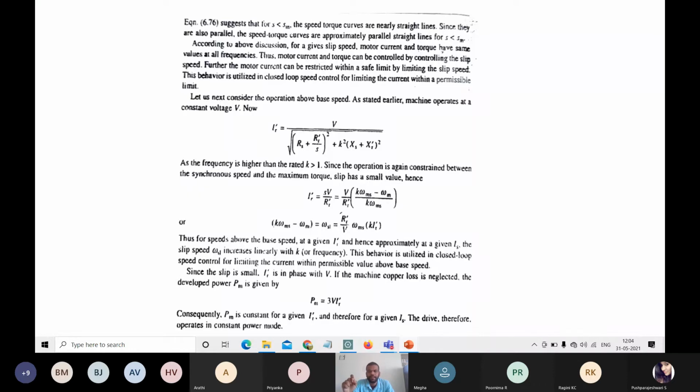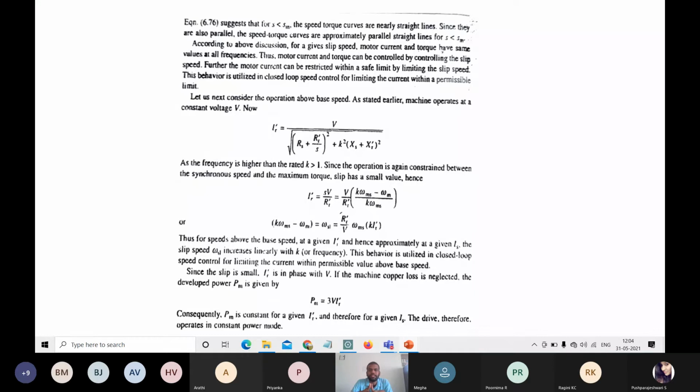Now the closed loop speed control. Normally in closed loop speed control, in order to limit the current within the permissible value, the above base speed condition will be considered. So in closed loop speed control operation, to limit the current within the specified values, we use the above base speed condition.